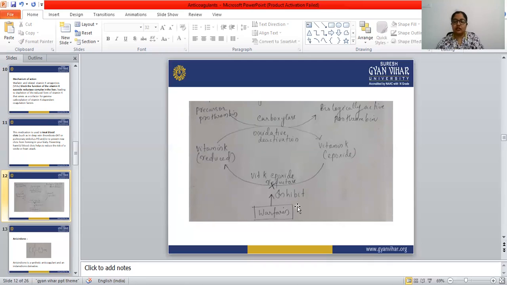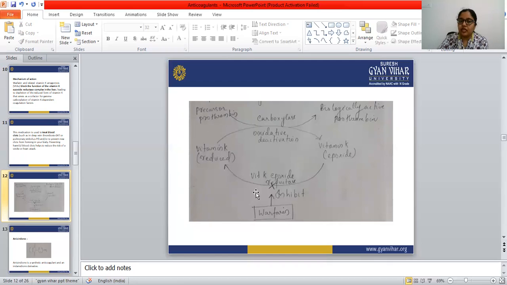Okay, so this chart will be very easy to learn. Vitamin K epoxide is converted into the reduced form of vitamin K in the presence of vitamin K epoxide reductase. Warfarin is the oral anticoagulant drug. What does warfarin do? Warfarin inhibits this vitamin K epoxide reductase.